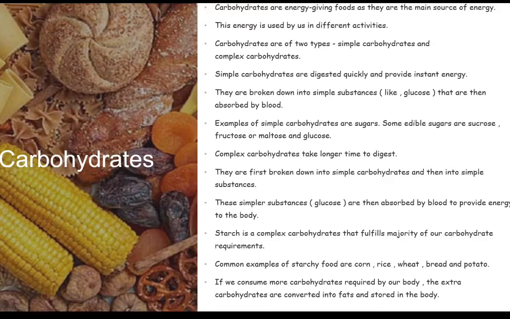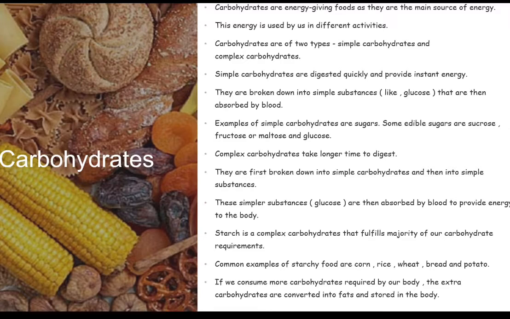Let's talk about carbohydrates. Carbohydrates are energy giving foods as they are the main source of energy, and this energy is used by us in various activities. Now carbohydrates are of two types: simple carbohydrates and complex carbohydrates. Basically, simple carbohydrates digest quickly and provide instant energy. They are broken down into simple substances, generally glucose, that are then absorbed by our blood. Some examples of simple carbohydrates are sugars. Some of the edible sugars are sucrose, which is table sugar, lactose, which is found in milk, fructose or maltose, which is found in fruits, and glucose.